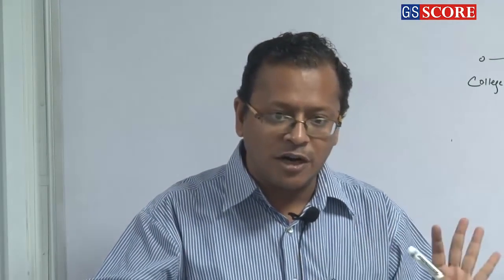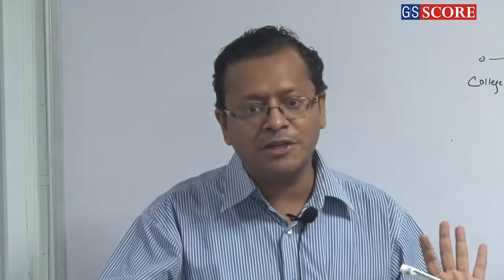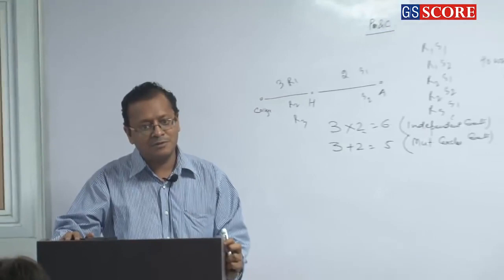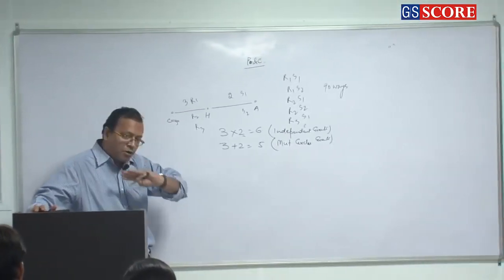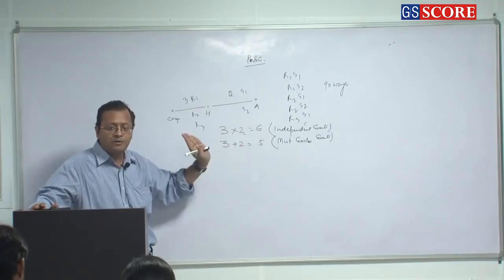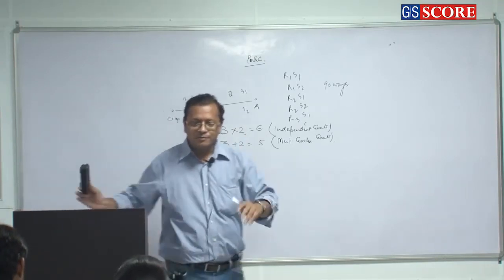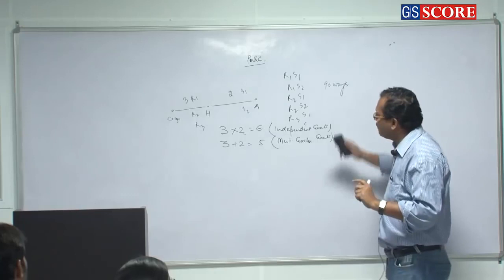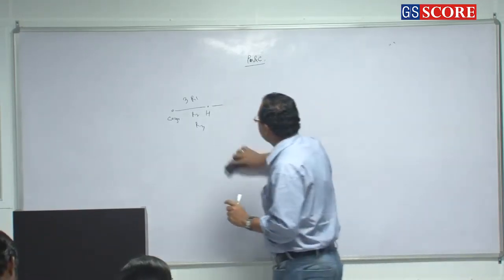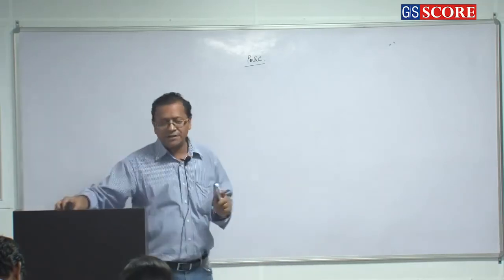When order does not matter, it is known as combination. When order matters, it is known as permutation. And upon all these things, these are the 2 most important rules, sum rule and product rule. Now only these 4 things and I will solve most of the questions, barring 1 or 2 which require a little bit of formula.